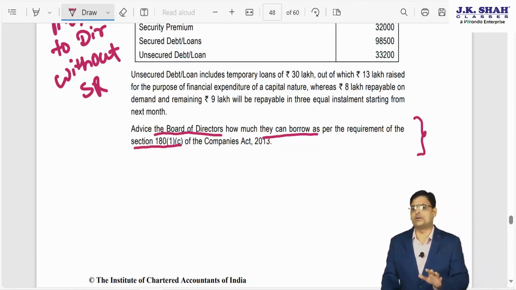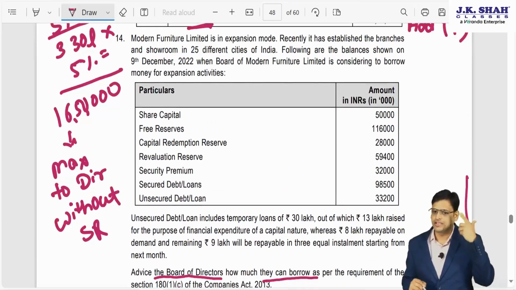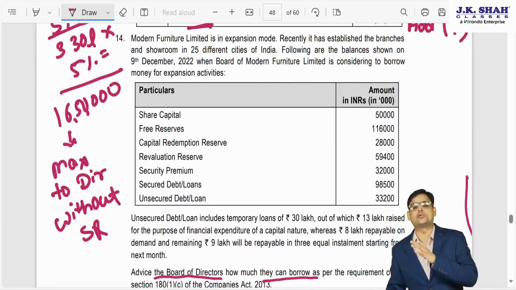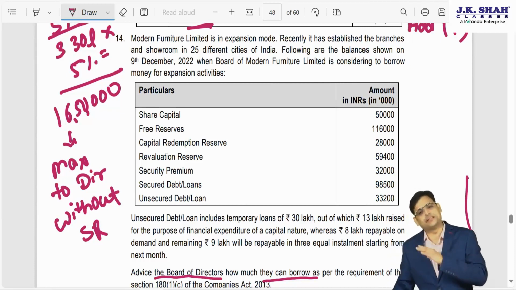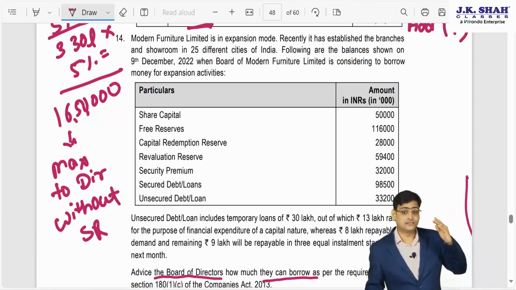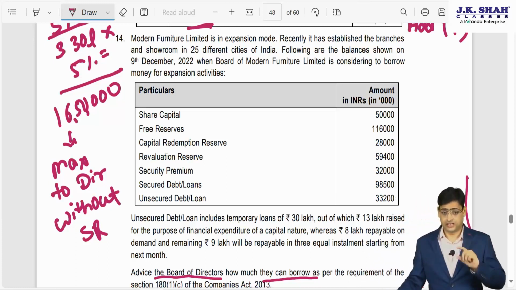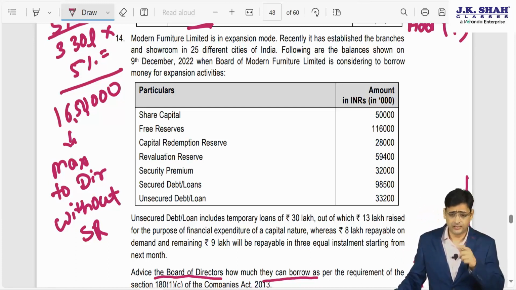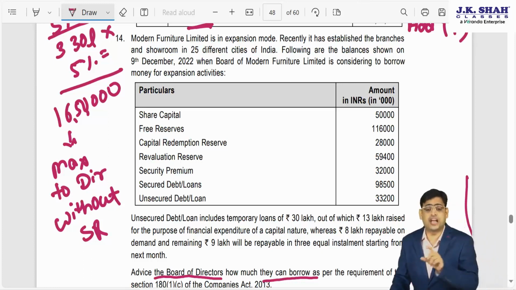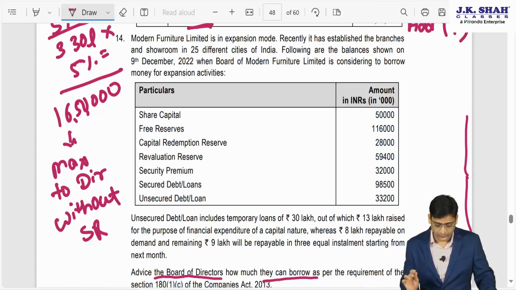So basically, in this question, the moment you read this, one thing should go in your mind: now we have to calculate our paid up share capital plus free reserves plus security premium, and see how much it is, and if my present plus proposed borrowing exceeds this, then in that situation I have to pass special resolution of the shareholder. Okay, so that is what we have to study.